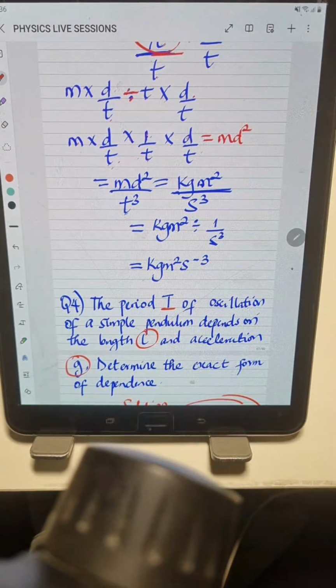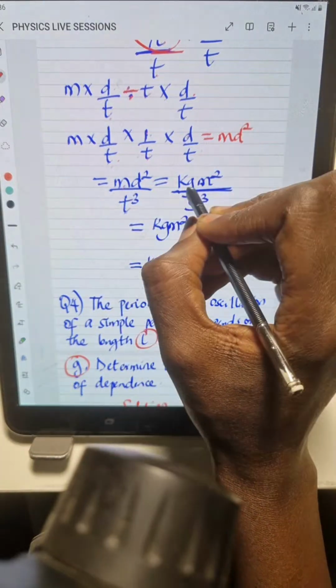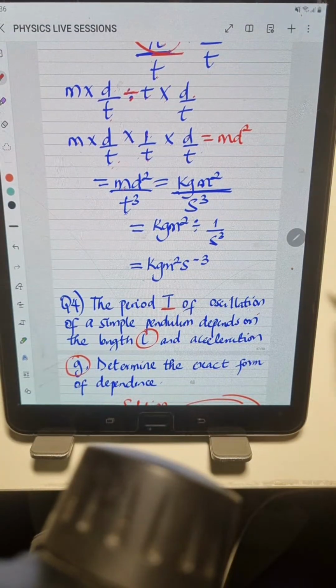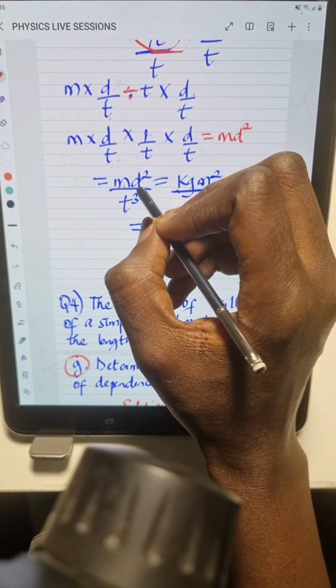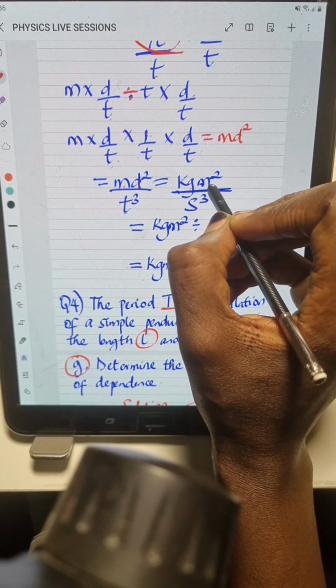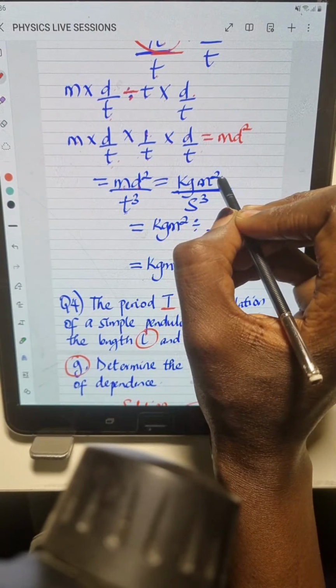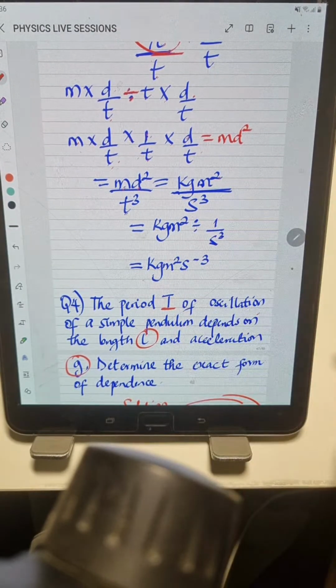Introduce their units. This is mass. Mass has a unit of kilograms, kg, times d, distance. Distance is measured in what? In meters. That is m. Remember there's a power of 2 here. So I introduce the power here as well.